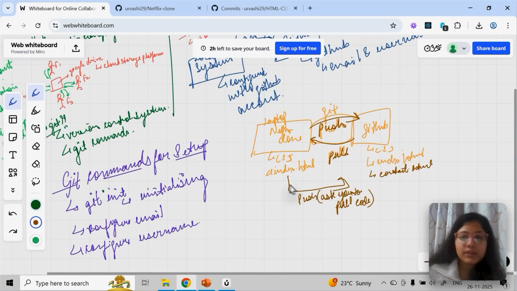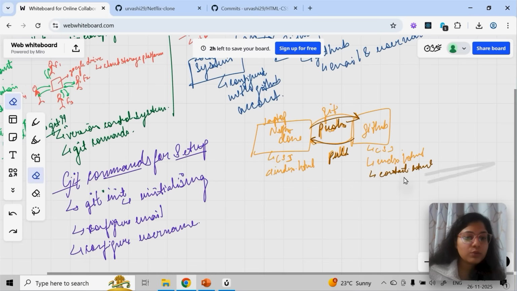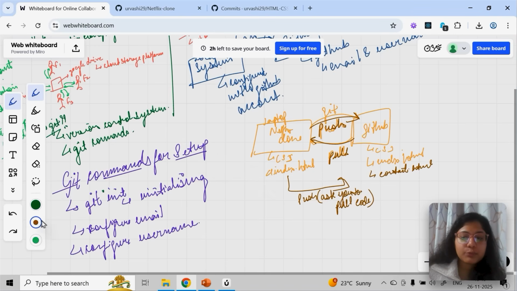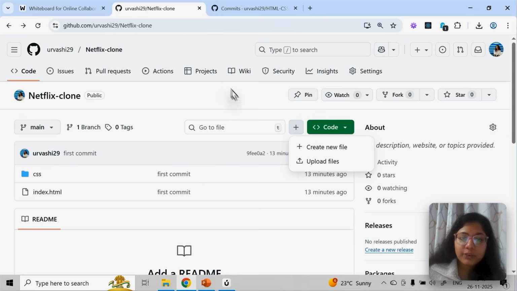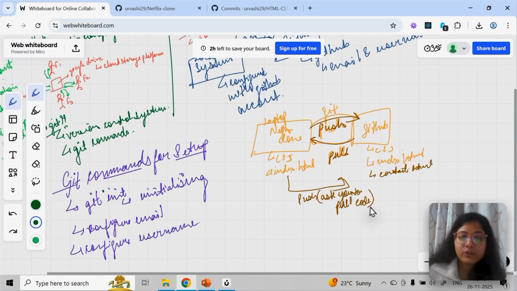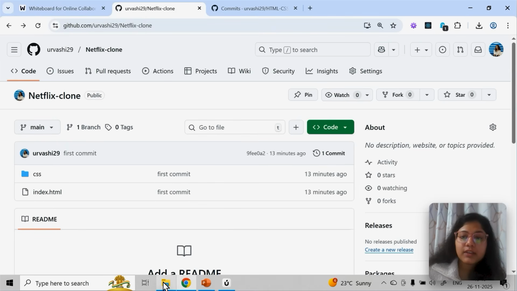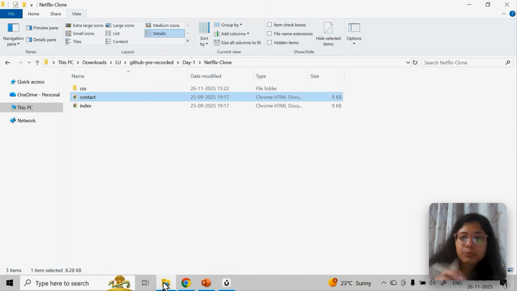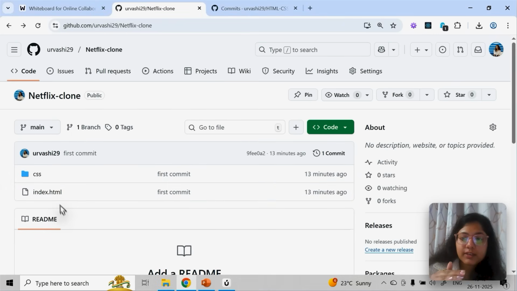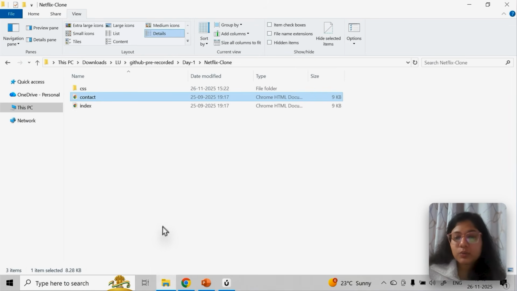So don't try to upload anything from here; let's keep this code here. You can do it, it's allowed, but then it will give you an error and ask you to first run git pull. If you run git pull, you will get whatever code is in GitHub into your local system.